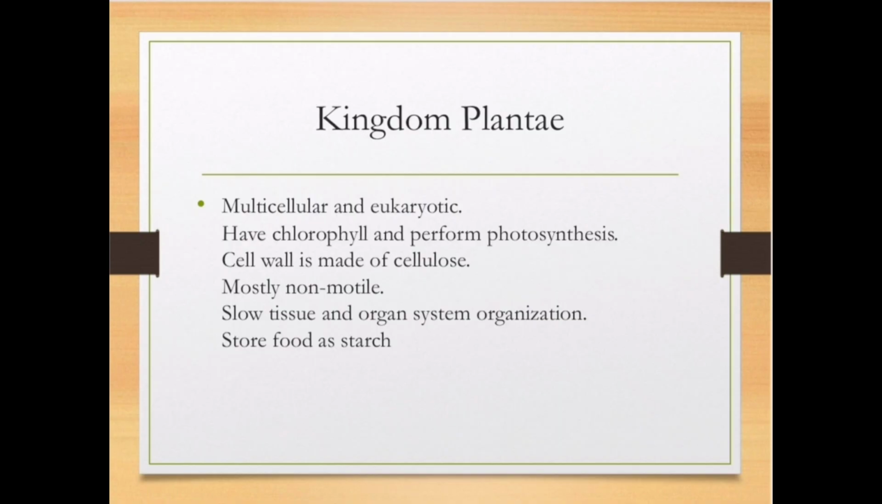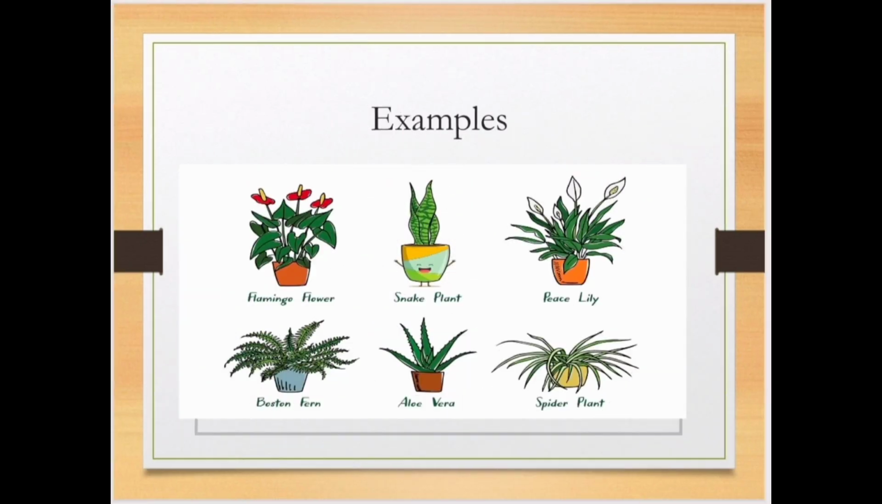Mostly plants are non-motile and they have tissue level organization as well as organ system organization. They have tissues and organs to perform different functions such as transport of nutrients and absorption of water, etc. And they store food in the form of starch. All the plants are examples coming under Kingdom Plantae.